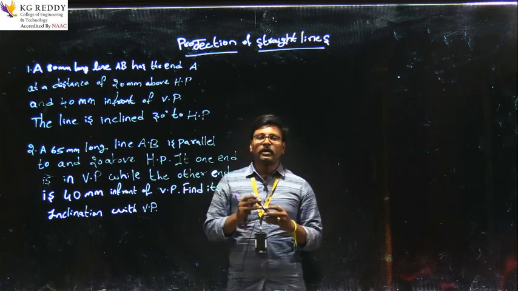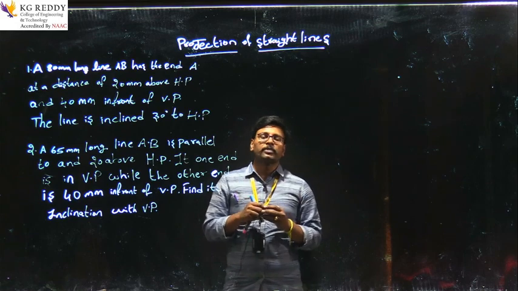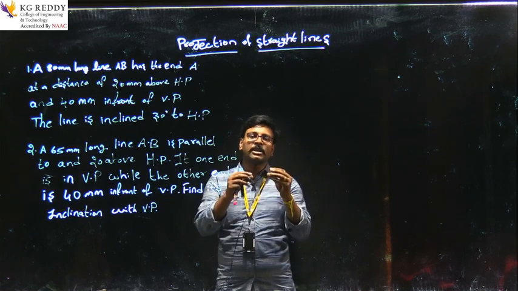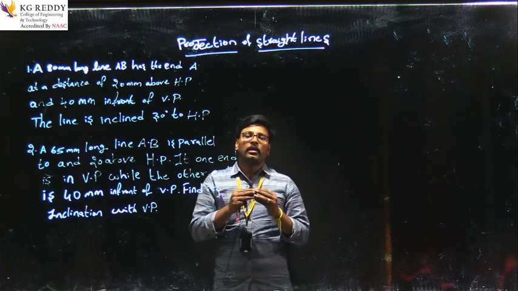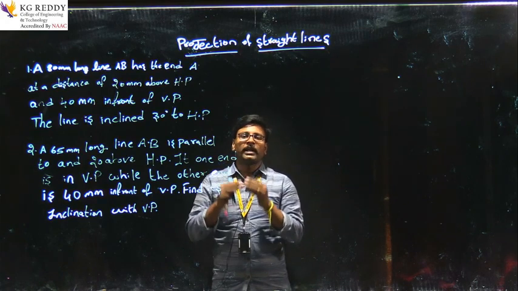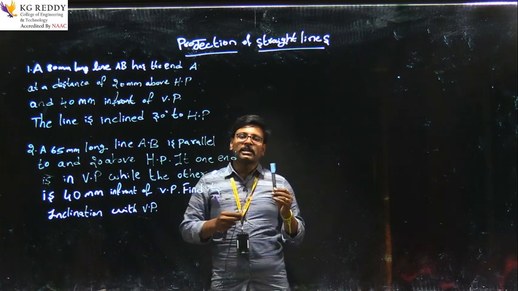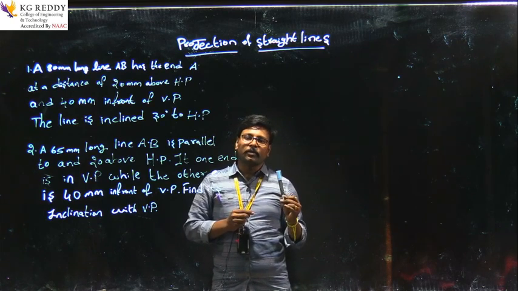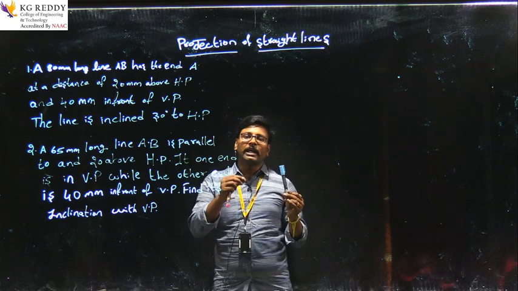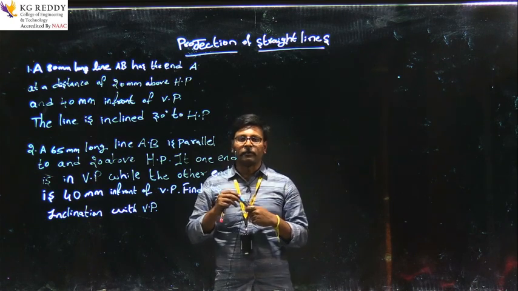Okay, so the concept that we have to remember is when the inclination is visible, when it is inclined to the horizontal plane, when it is inclined to the vertical plane. If a line is inclined to the horizontal plane, in which view can we see the angle? That is the main concept.